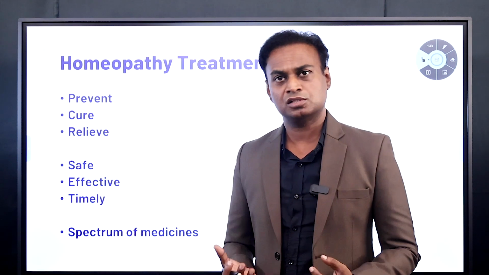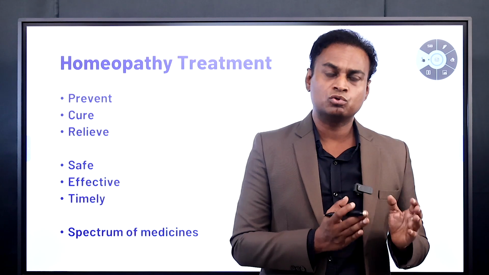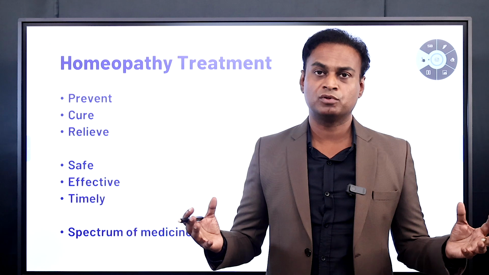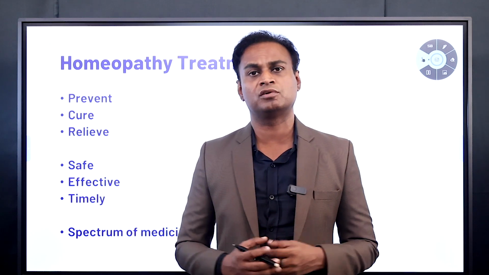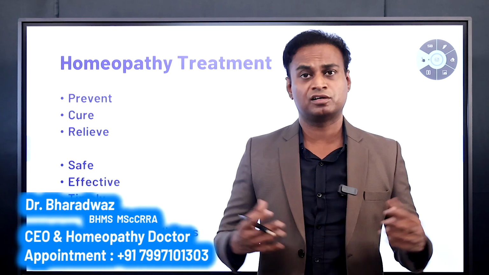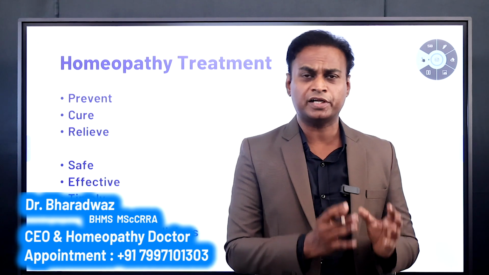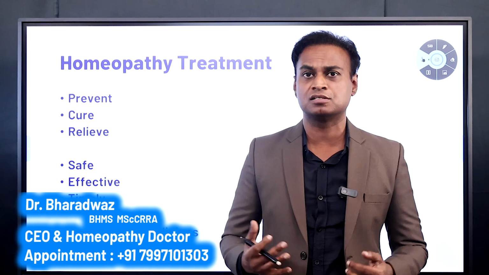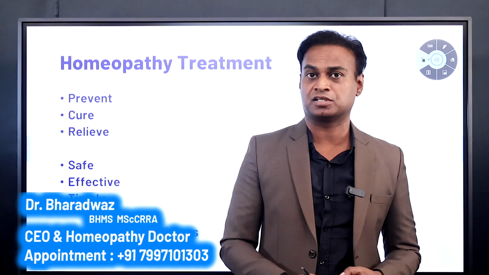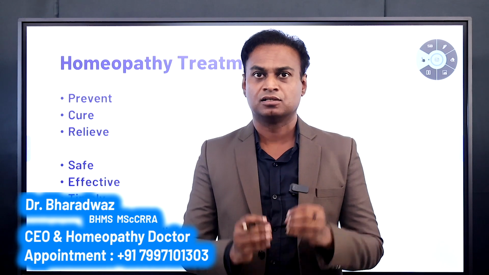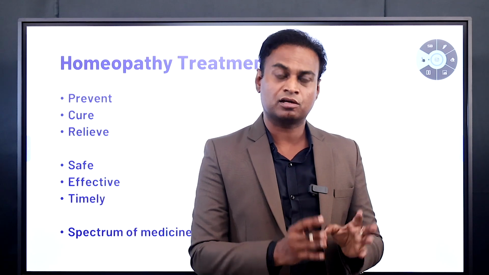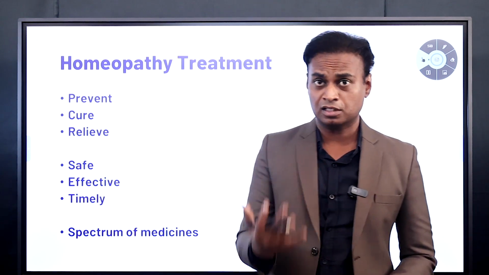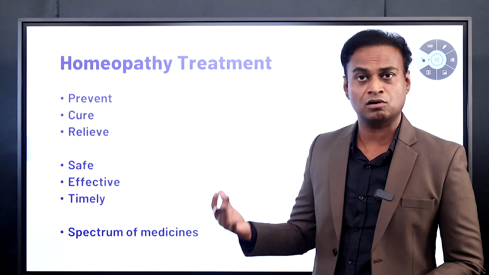Why do we need this spectrum of medicines? No two autism kids are equal. If I get 10 autism kids, 10 people will have different pathologies, 10 people will have different symptoms, 10 people will have different reasons. In the same way, I need to give 10 different medicines for 10 different autism kids. Homeopathy offers you such a variety of medicines so that you can treat with perfection. So you can individualize the kid. The medicines I give to your kid cannot work for other kids. Such individualistic treatment we can do with homeopathy. That's the reason success with homeopathy for autism is high.